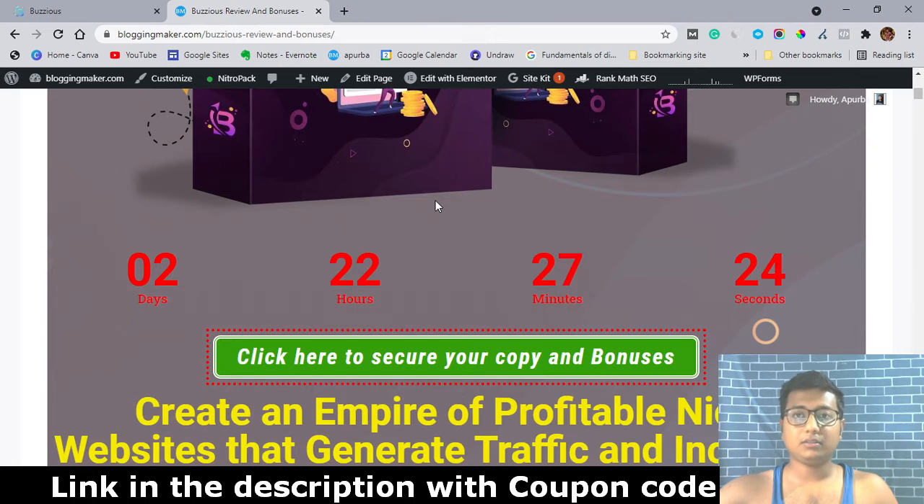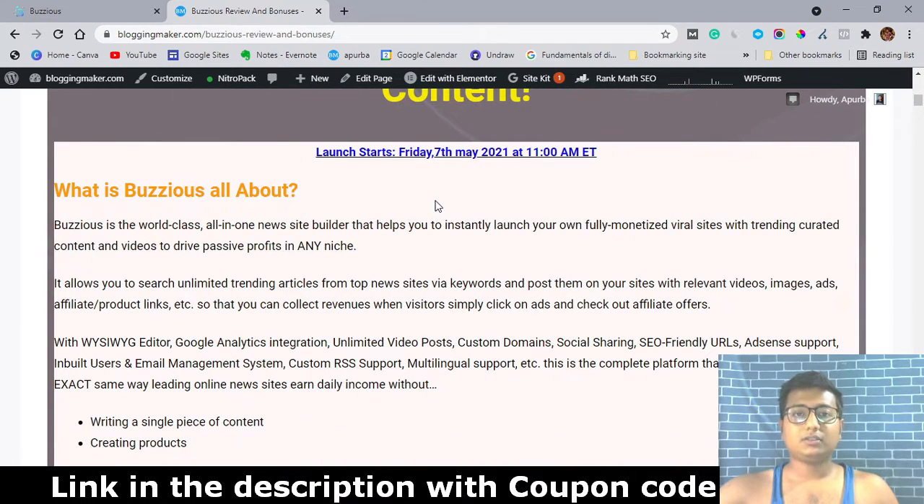Actually, in a nutshell, Buzzious is a world-class all-in-one news site builder that helps you to instantly launch your own fully monetized viral site with trending curated content and videos to drive passive profits in any niche. So it allows you to search unlimited trending articles from top news sites via keyword and post them on your site with relevant videos, images, ads, affiliate products and links, so that you can collect revenue when visitors simply click on ads and check your affiliate offers.